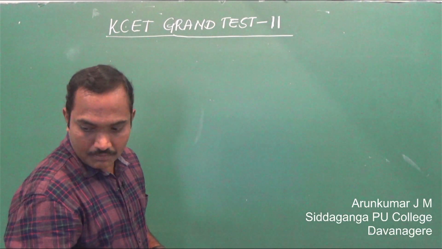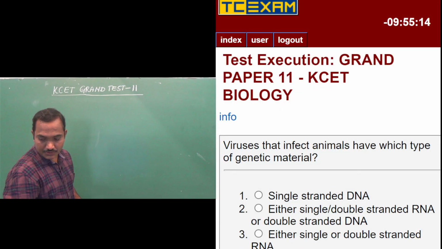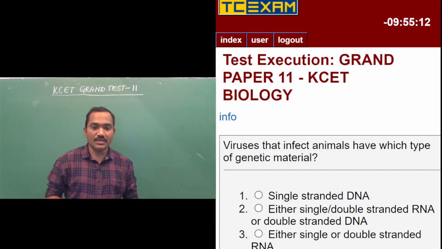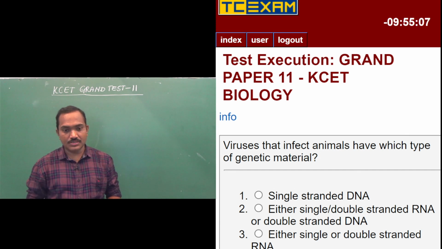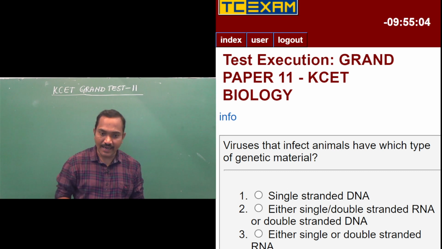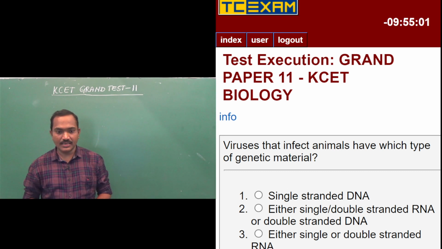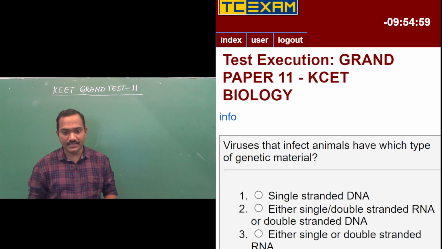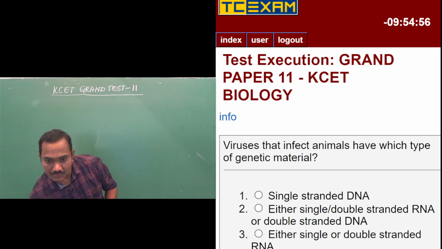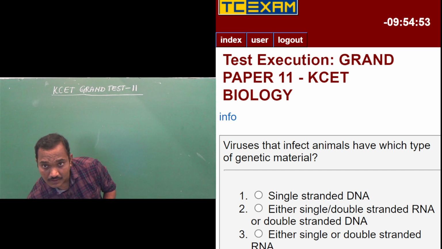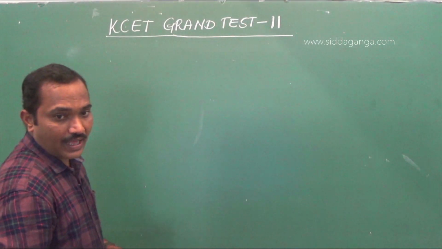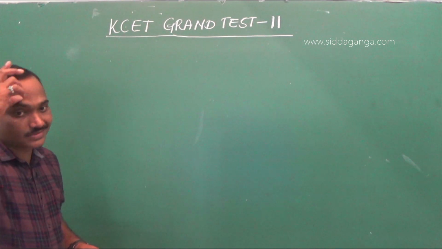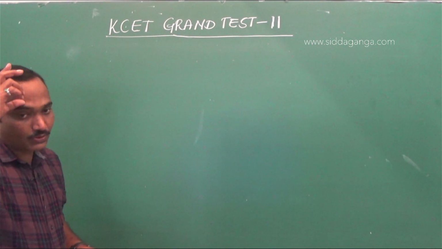So the questions from botany part, starting with the first question: viruses that infect animals have which type of genetic material? Options you have like single-stranded DNA, either single or double-stranded RNA, or double-stranded DNA, and none of these. The same question we discussed in the previous test paper, but it was for plants.